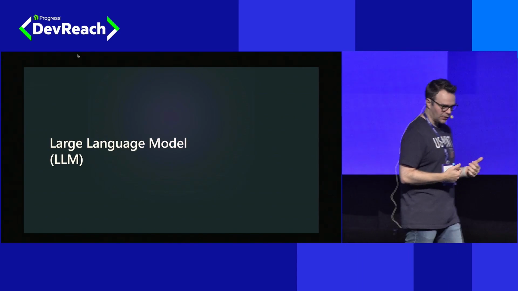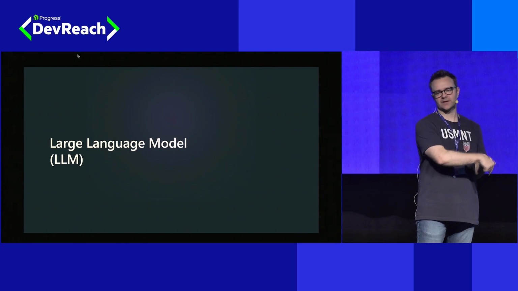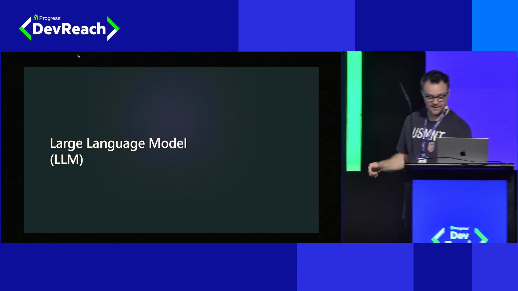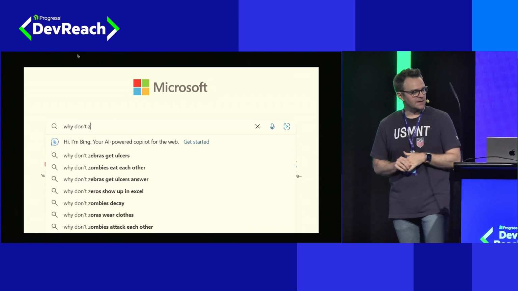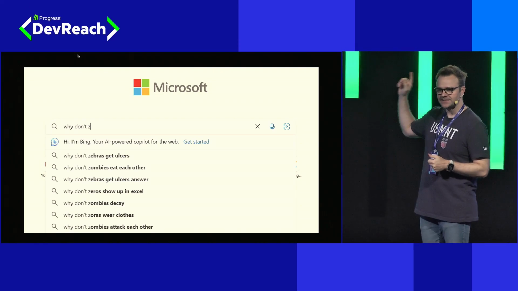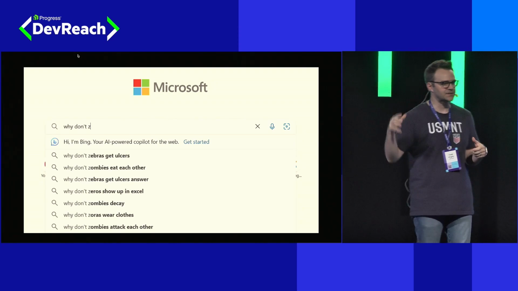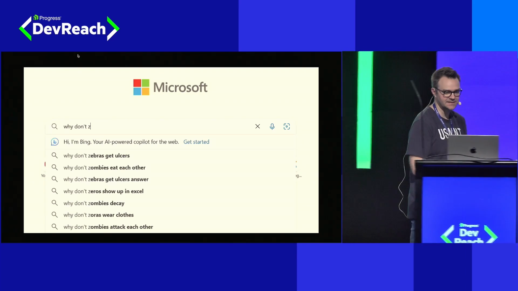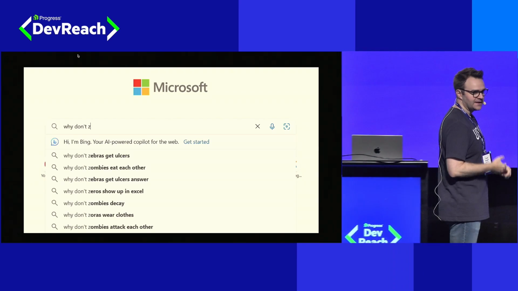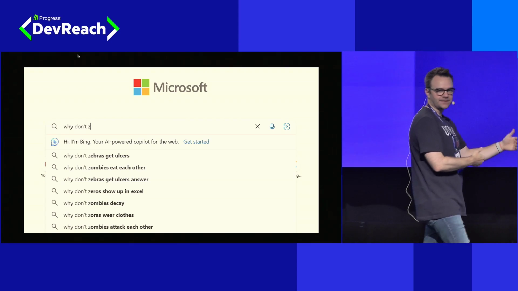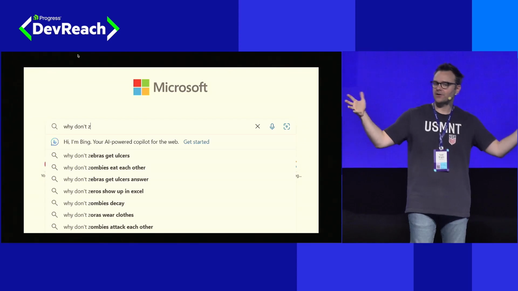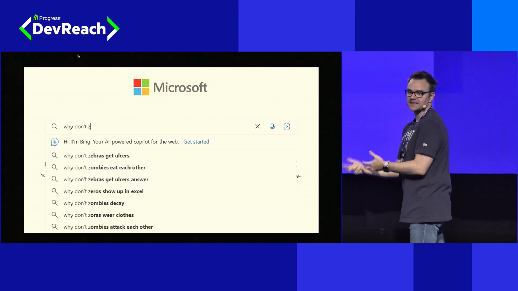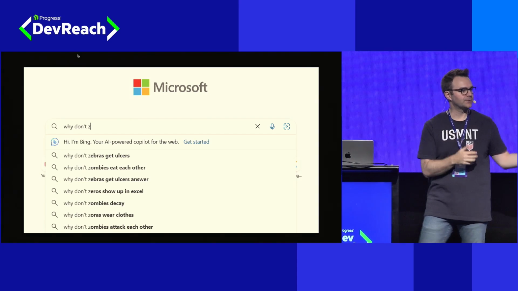Underneath GitHub Copilot is something we talked about yesterday, large language models. And yesterday we went into this in depth, today we will not. But if you've ever used a search engine in the last 10 years and experienced something like this, you, without knowing it, have in many ways been interacting with these capabilities of large language models.